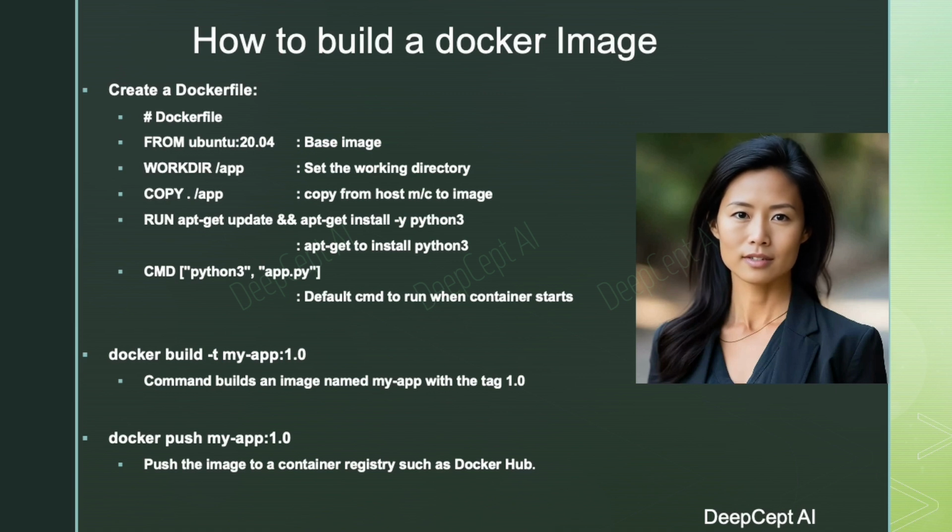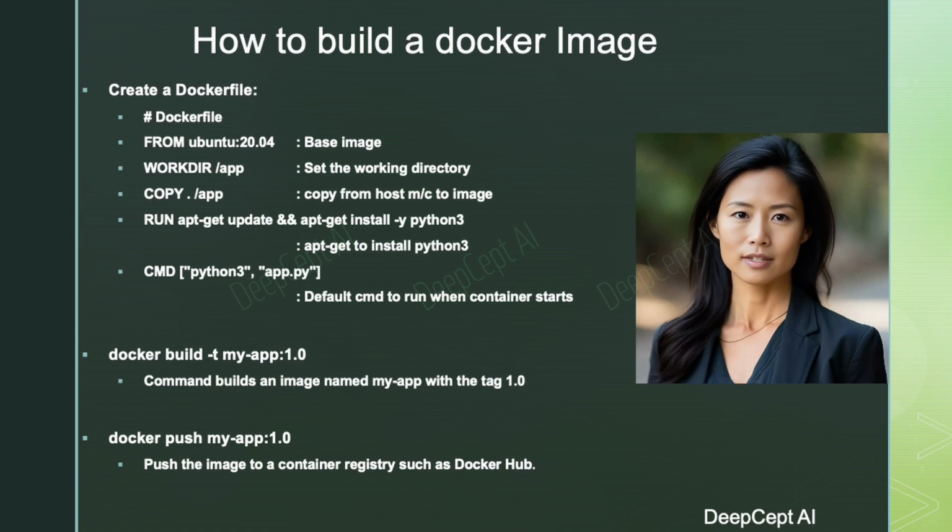Use the WORKDIR instruction to set the working directory within the container where subsequent commands will be executed. The COPY instruction will transfer application files from the host machine to the image. Use the relevant package manager to install dependencies required for your application. In this example, apt-get is used to install Python 3. Employ either the CMD or ENTRYPOINT instruction to specify the default command executed when a container is run from the image.